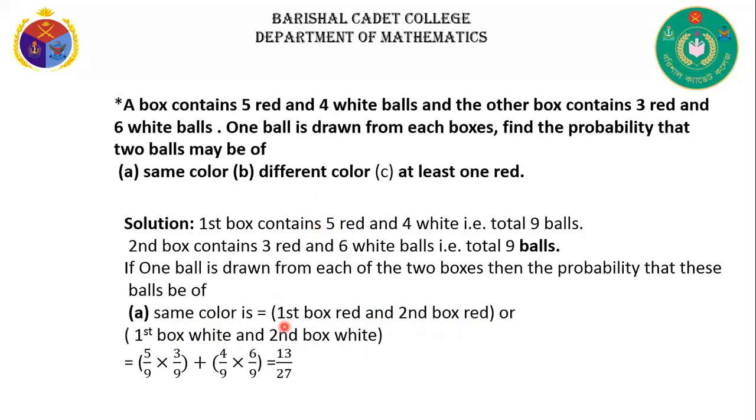Now we know the first box red. In the first box, the red balls are 5 and the total number of balls is 9. That's why we can write the probability of a red ball is 5 by 9.